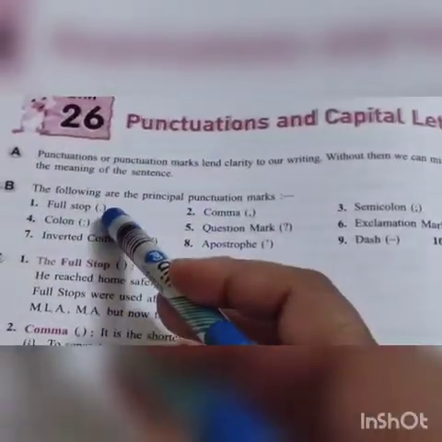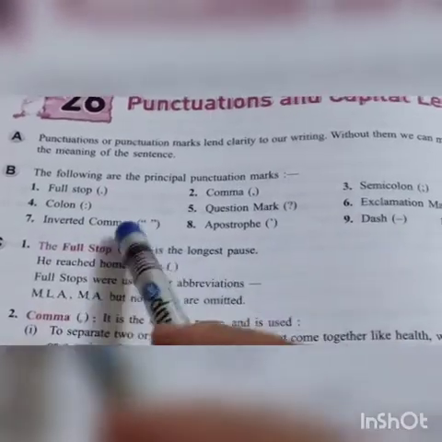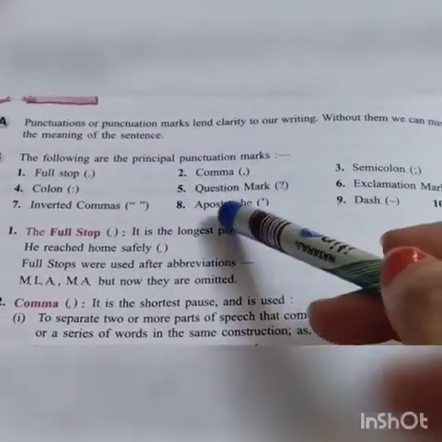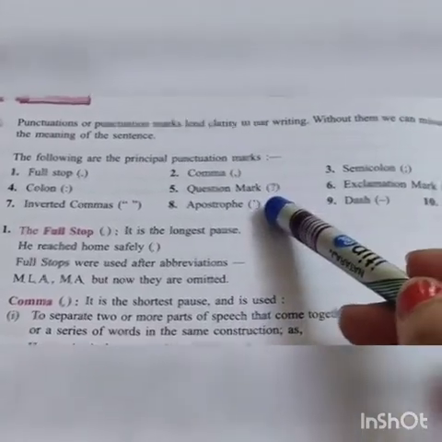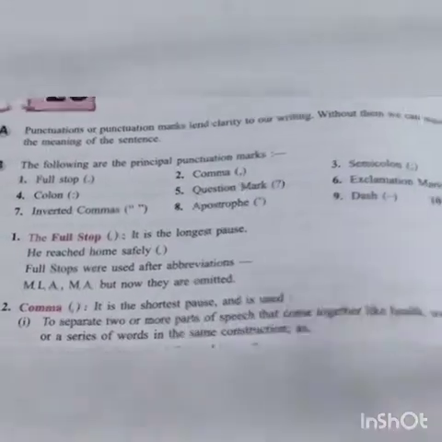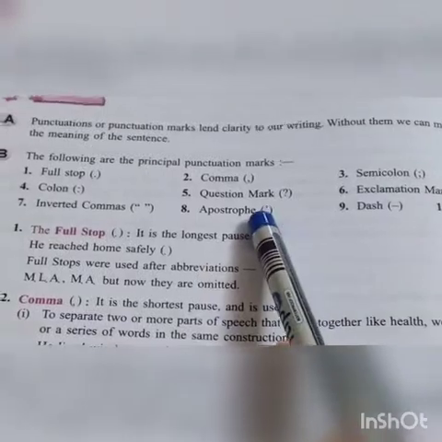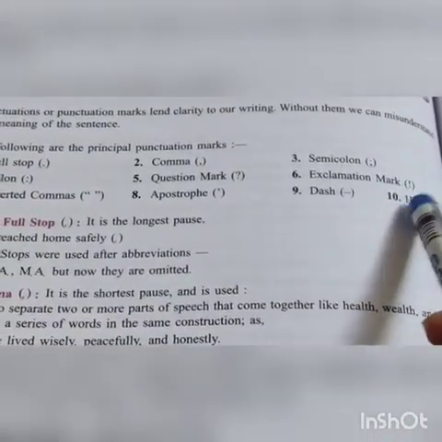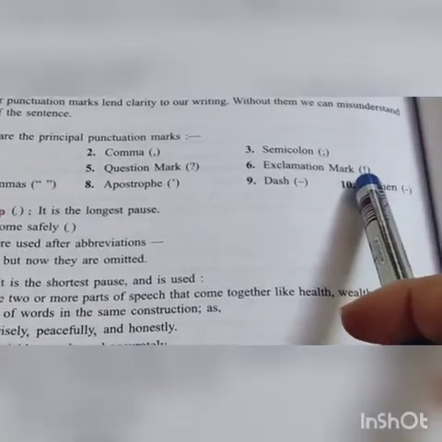See, full stop, colon, inverted commas, double inverted comma, single inverted comma, while you want to use it. Question mark, definitely you can understand when you are asking something. Apostrophe, semicolon, this mark is exclamation mark, dash, hyphen.